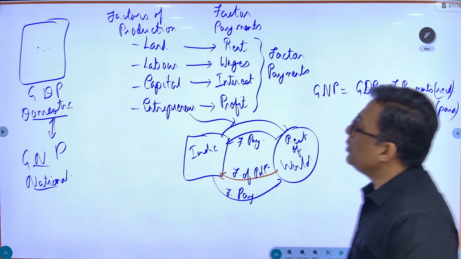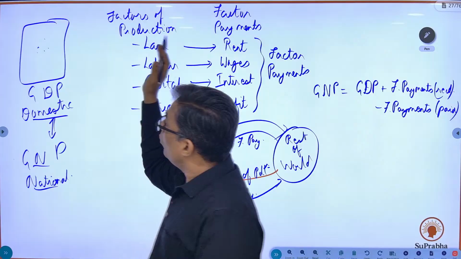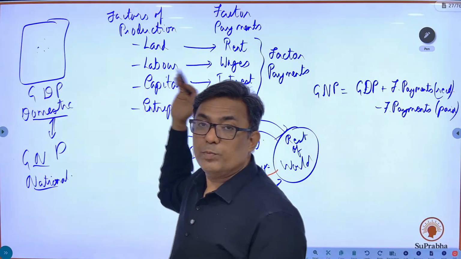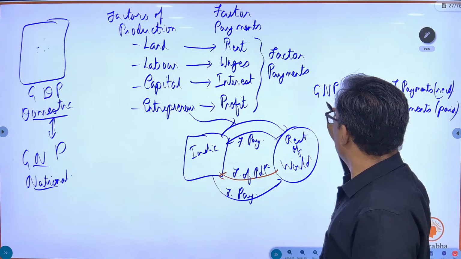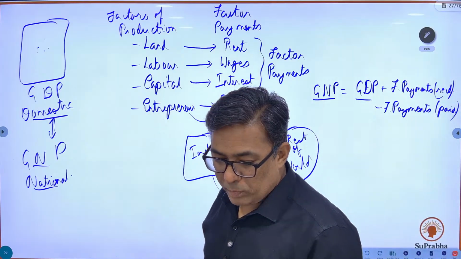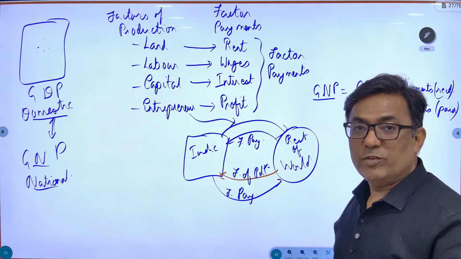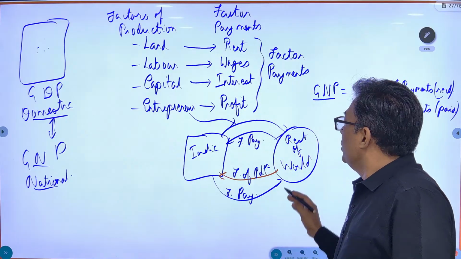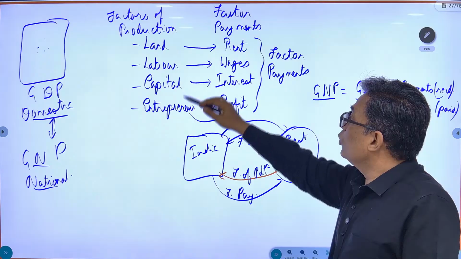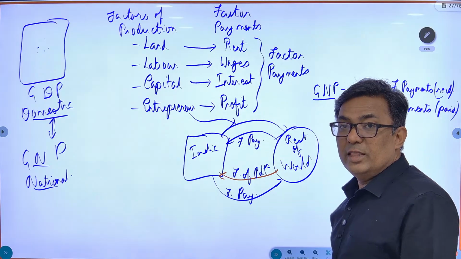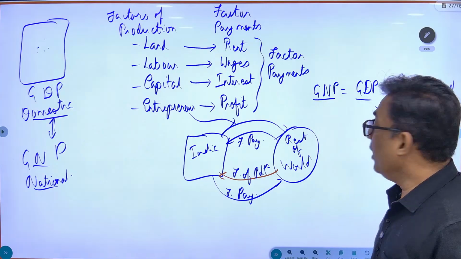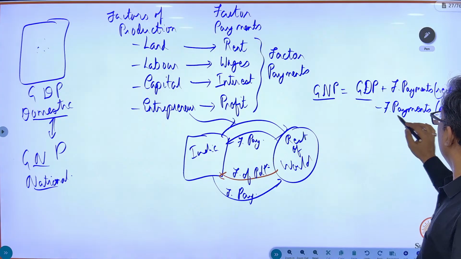So to this GDP, whatever has been produced domestically, if you add the factor payments we receive from abroad, and subtract whatever our country has to pay as factor payments to the rest of the world, you get gross national product. This is the difference between GNP and GDP. I hope this is clear. Check again whether you have understood the concept. We have gone through GDP, we have understood factors of production and factor payments, and now we have understood the difference between GNP and GDP: factor payments received minus factor payments paid.